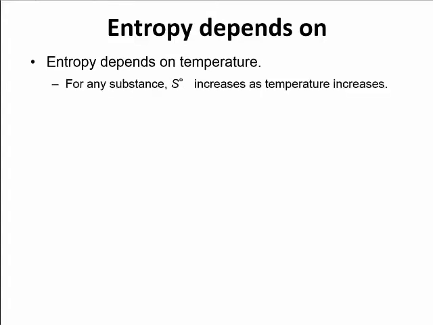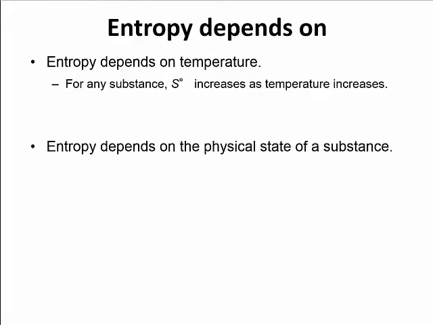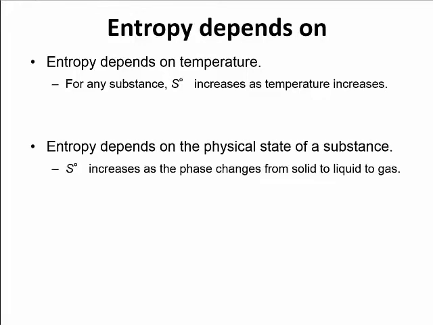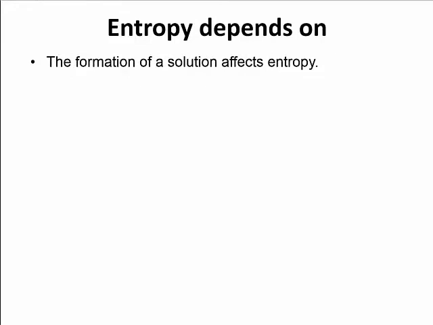Okay, so let's review a little bit here as to what entropy depends on. Entropy depends on temperature. For any substance, entropy is going to increase as temperature increases. Entropy is going to depend on the physical state, so entropy is going to increase as the phase changes from solid to liquid to gas. The formation of a solution affects entropy. If I go from a solid to a solution phase, I'm going to get an increase in entropy. If I go from a gas to a solution phase, in other words, I dissolve a gas, I'm going to decrease entropy.